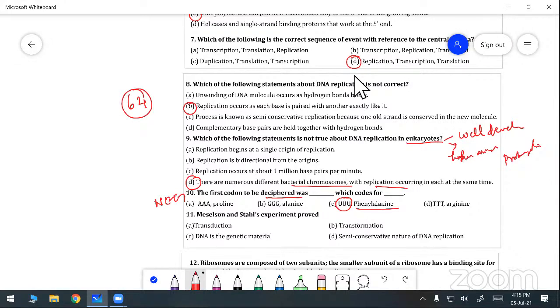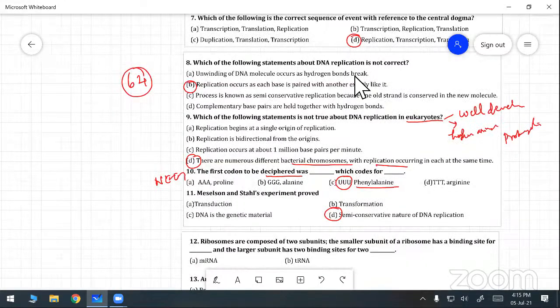Next, the Meselson and Stahl experiment proved dash. Whether transduction, or DNA is a genetic material, or transformation, or the semi-conservative nature of DNA replication. Which one is correct? Semi-conservative nature of DNA replication. I think everyone is marking it in your book. Okay, mark it correctly.